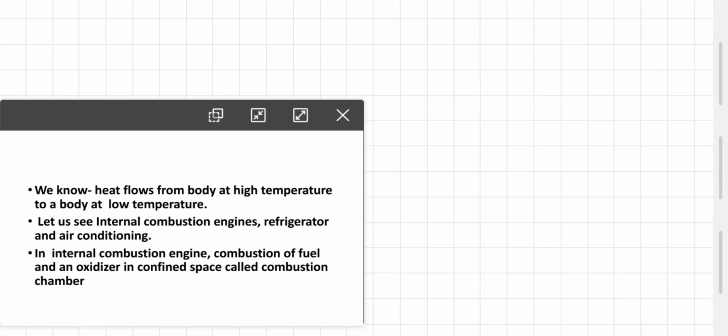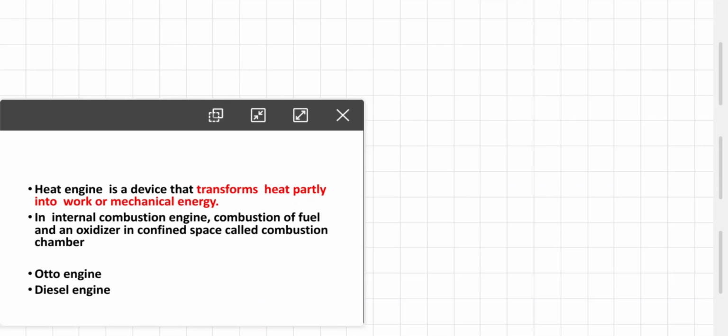So now we are going to see the heat engine. What exactly is a heat engine? A heat engine is a device that transforms heat partly into work and mechanical energy. So it is partly converting heat into mechanical energy. In fact, we expect that 100% of heat energy should be converted into work, but practically it is very difficult and not achievable. So you should remember that a heat engine converts heat into work or mechanical energy.